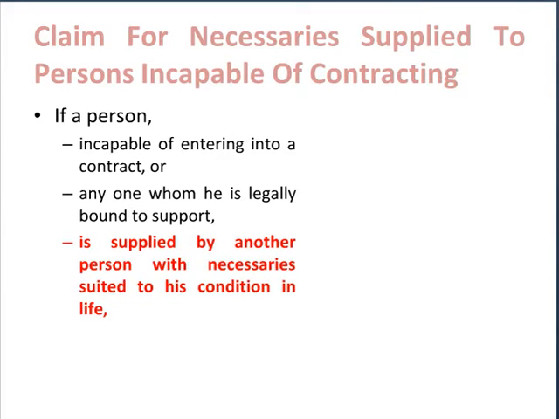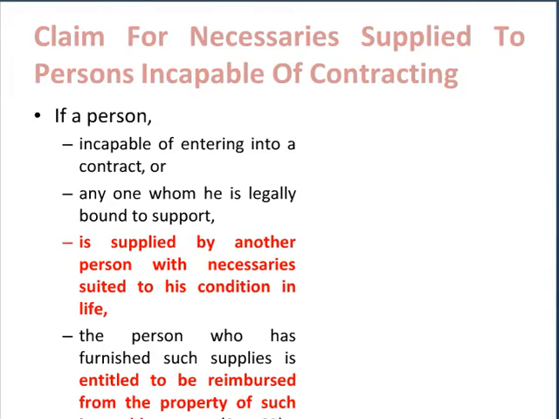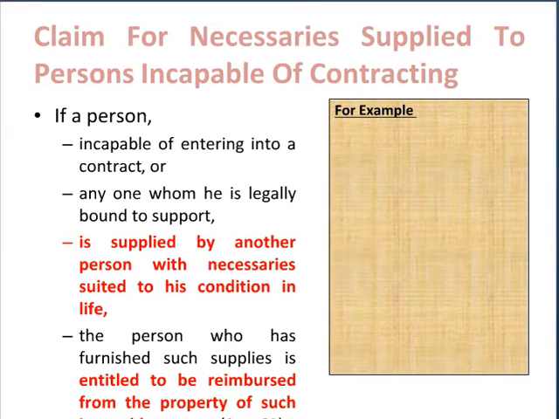If anything necessary for the life of these persons is supplied by another person, the law says that the supplier shall be entitled to be reimbursed from the property of such incapable person.